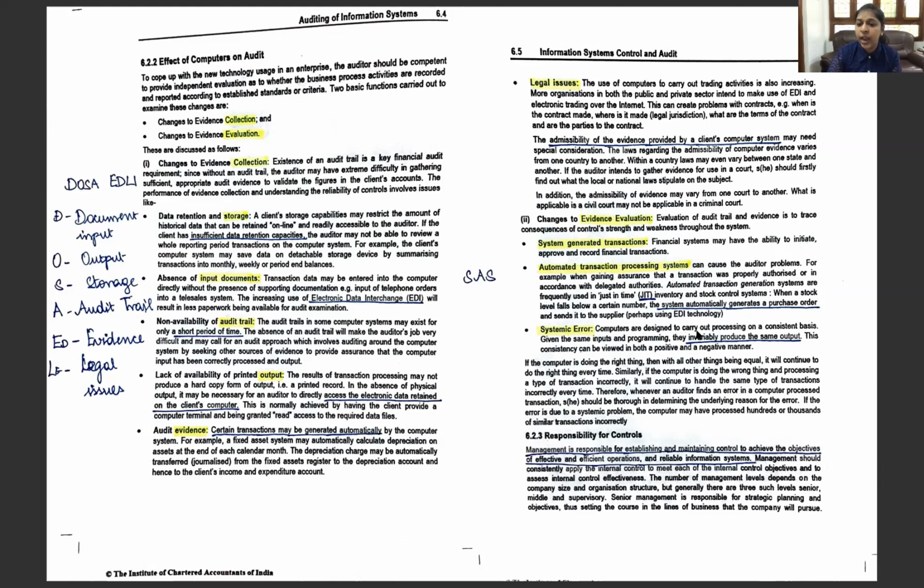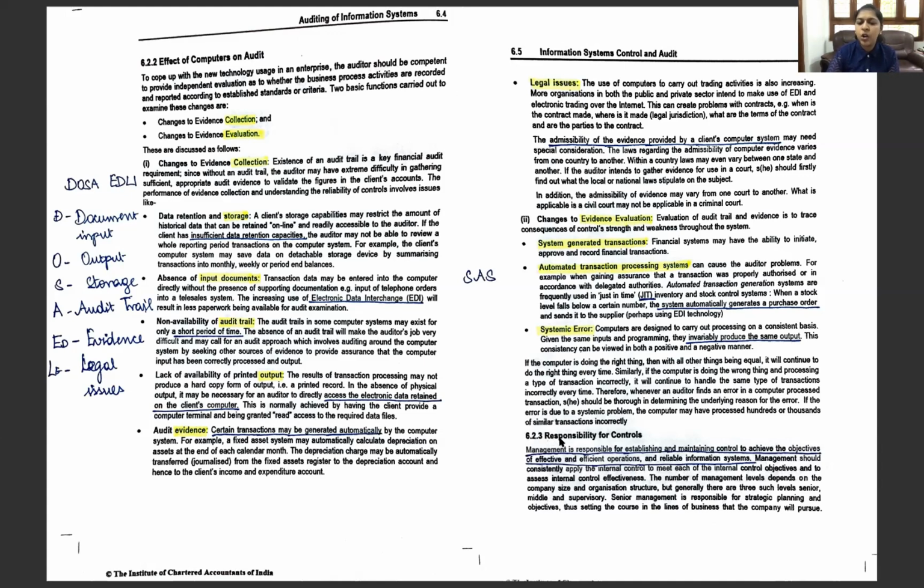They are designed to carry out the processing on a consistent basis. So invariably, the computers are going to produce the same output, and only if there's going to be an error, that output is going to differ. So if there's no issue and it's smooth, the output is going to be constant for all. These are the changes related to evidence evaluation. What is this? SAS is for system generated transaction, that is they initiate, approve, and record the transactions. Then automated transaction processing system, which is JIT, and systemic error, that is they produce the same output invariably.